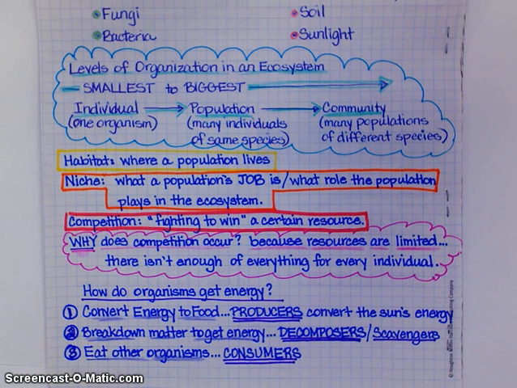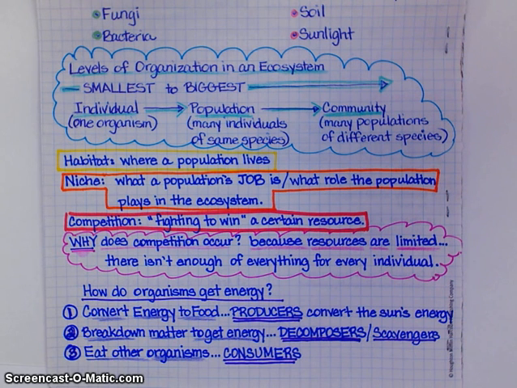Okay, before you move on to the next screencast, please take a minute and add these notes to the back of your lesson. You may have to go ahead and use the grid paper that's going to start lesson 2, and that's fine. Just make sure that you get all of this written down. Habitat, niche, competition. Why does competition occur? Because resources are limited.